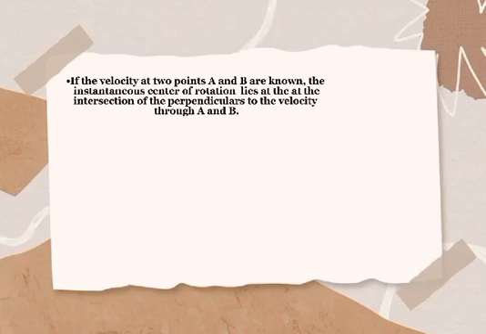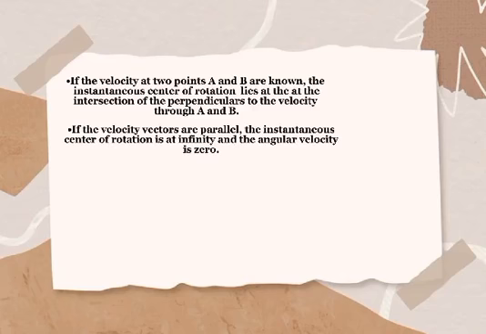If the velocities at two points A and B are known, the instantaneous center of rotation lies at the intersection of the perpendiculars to the velocity through A and B. If the velocity vectors are parallel, the instantaneous center of rotation is at infinity and the angular velocity is 0.